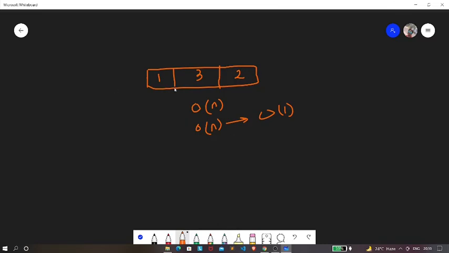So how can we achieve this? Let's consider an i. This i is currently pointing to index 0, as you can see. So this is 0, this is 1, and this is 2. Let's set the value of k as 1, and our task is to decrease this element to 0.